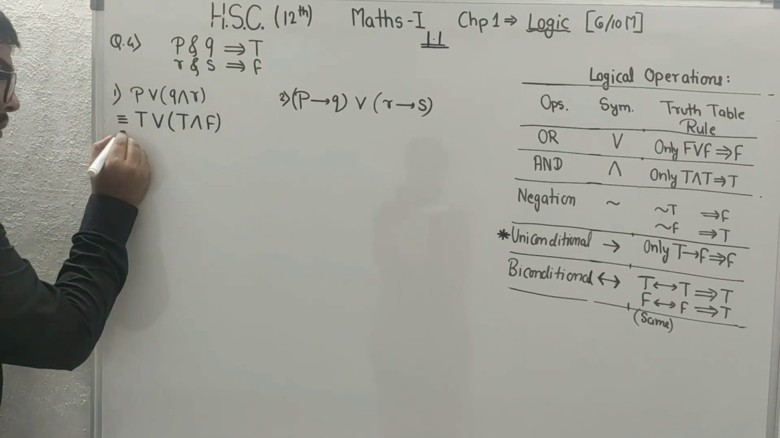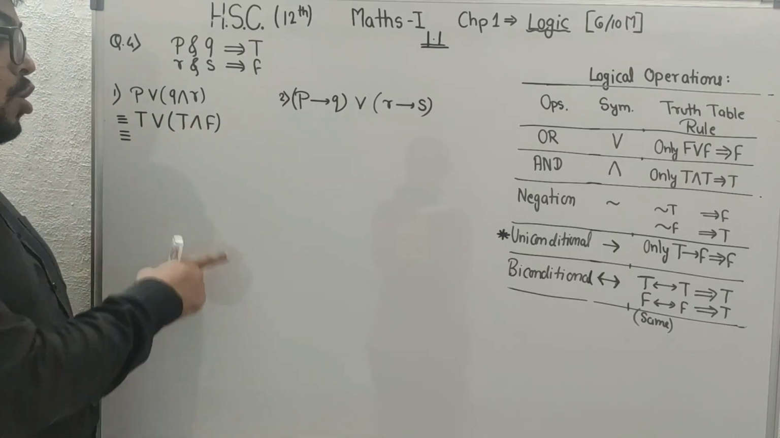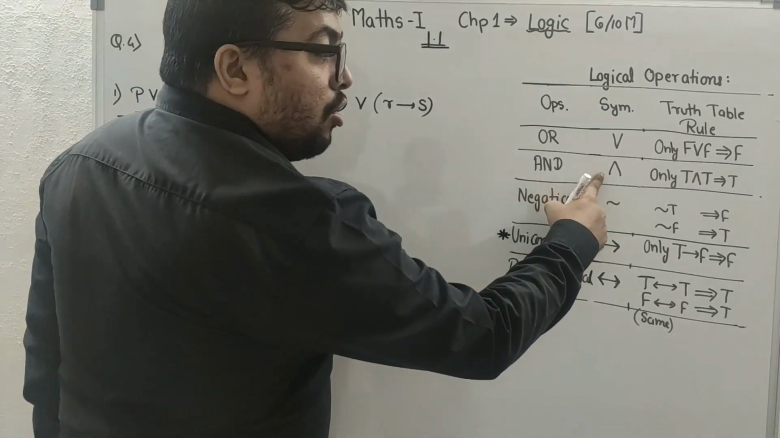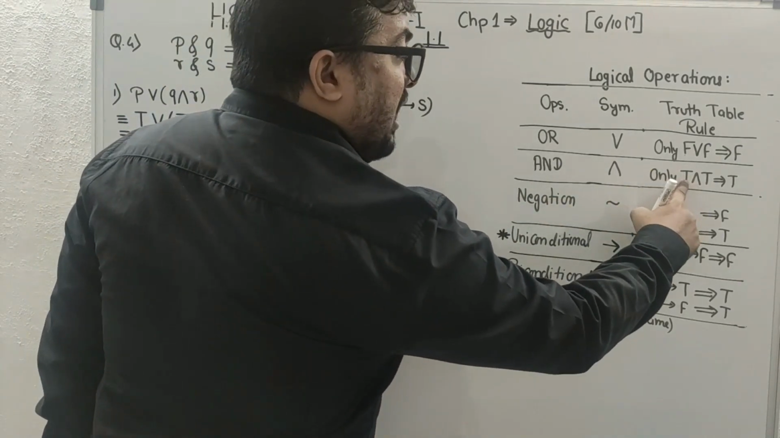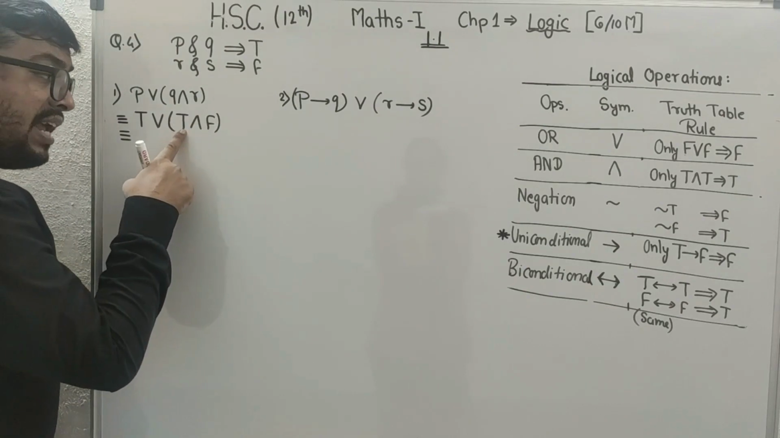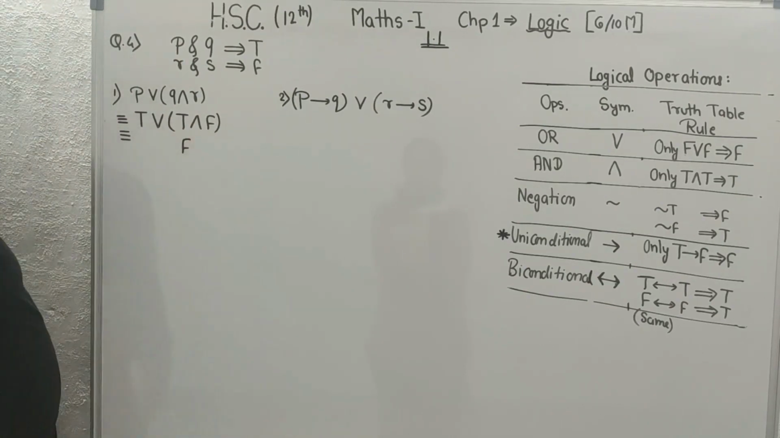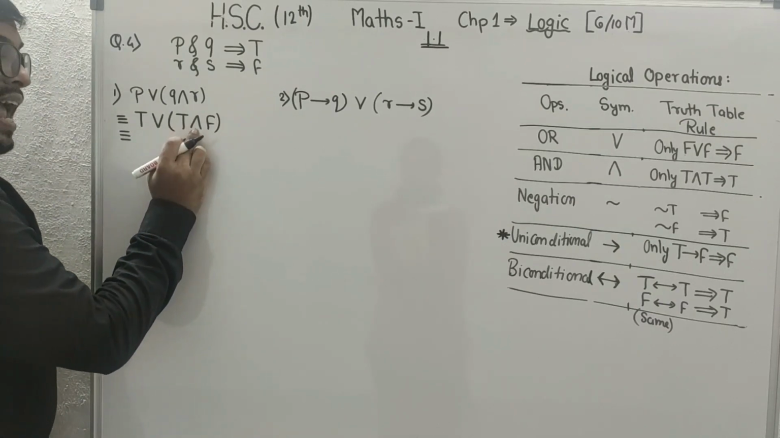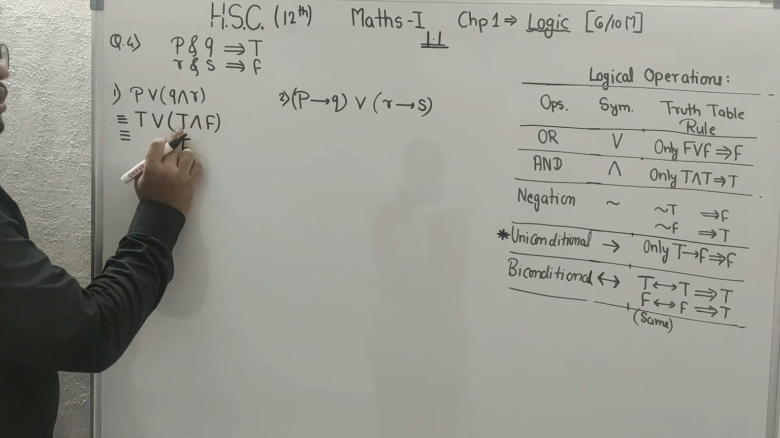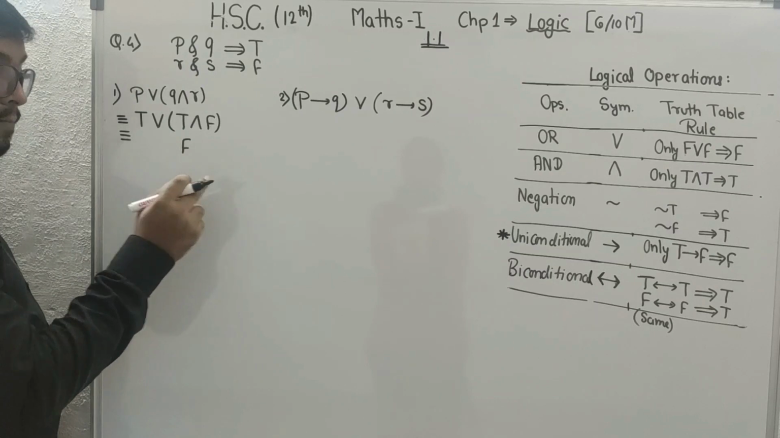Now beta, you have been studying maths since childhood. First we have to solve the bracket. What operation does the bracket have? And the rule of AND is, only T and T will be true. Only T and T. So is it T and T? No. So it becomes false. It is T and false, so it becomes false.